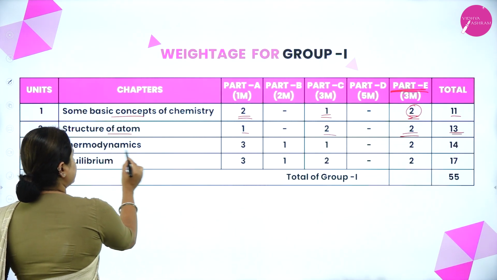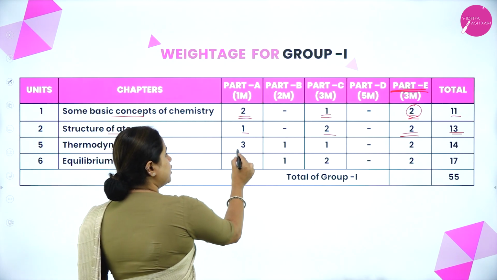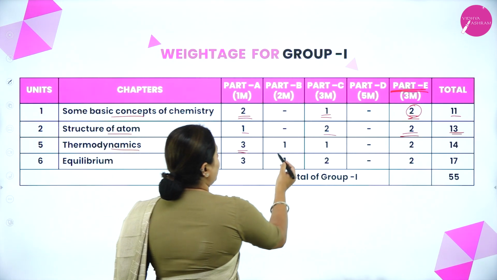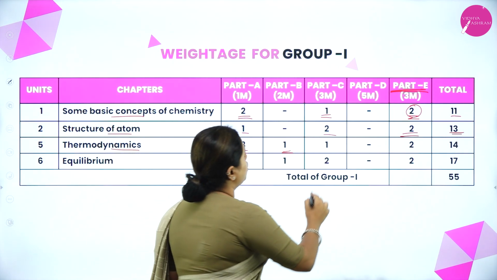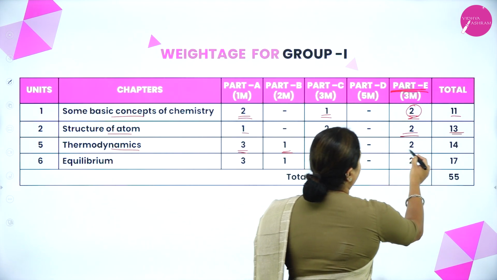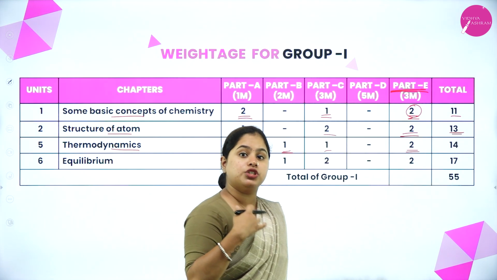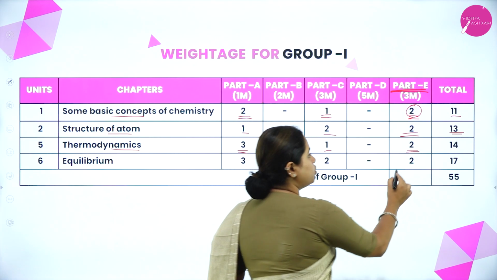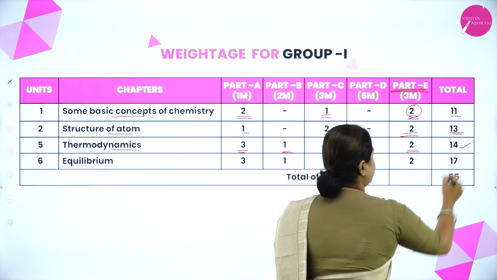Moving on to the next one, that is thermodynamics. You will have 3 1-mark questions, you will have 1 2-mark question, you will have 1 3-mark question, and you will have again 2 3-mark questions which are numerical. So again 2 numericals from this chapter, total 14 marks.